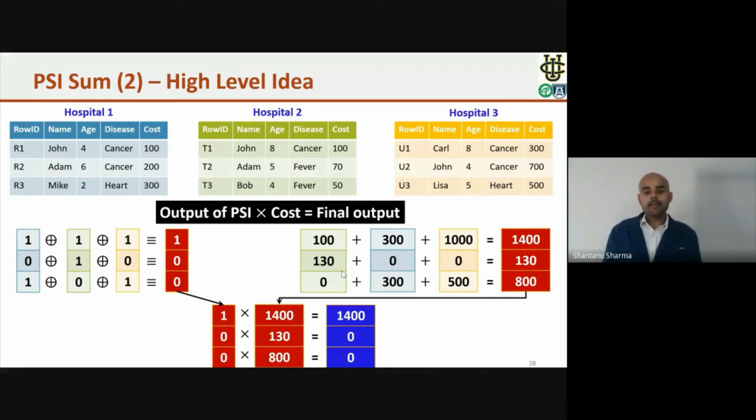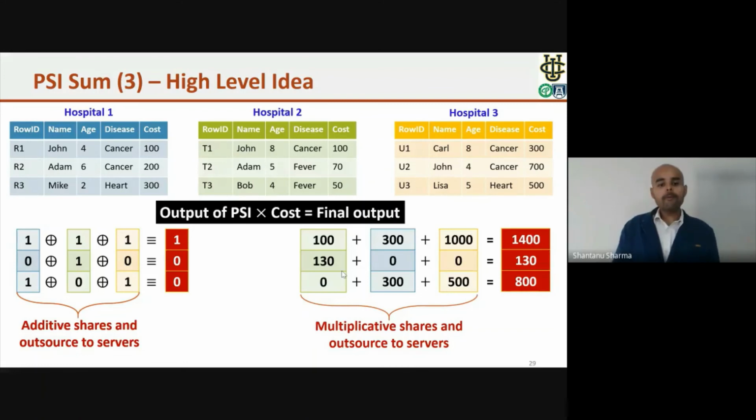So finally, we will return the vector of 100 in the form of share from server to DB owners, and return the vector of 400 to DB owners. So this way, DB owners will know the common DC and the corresponding money that hospitals are charging. Whenever we are outsourcing this data, we create additive shares over the bit vector to perform the PSI operation, and we create multiplicative secret shares for the value on which we want to perform the sum operation.